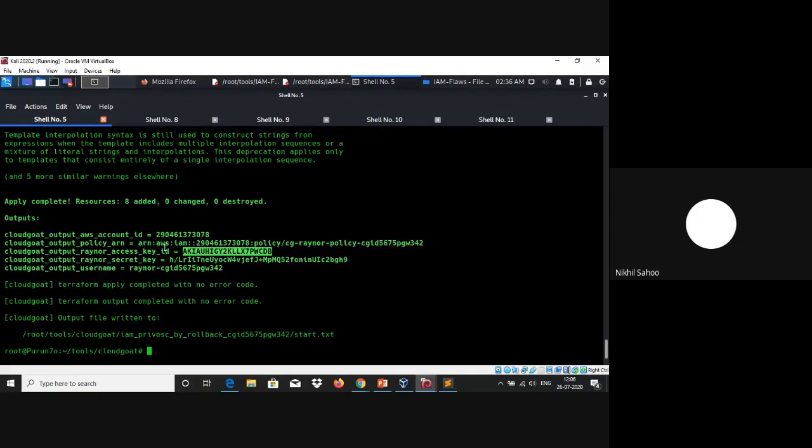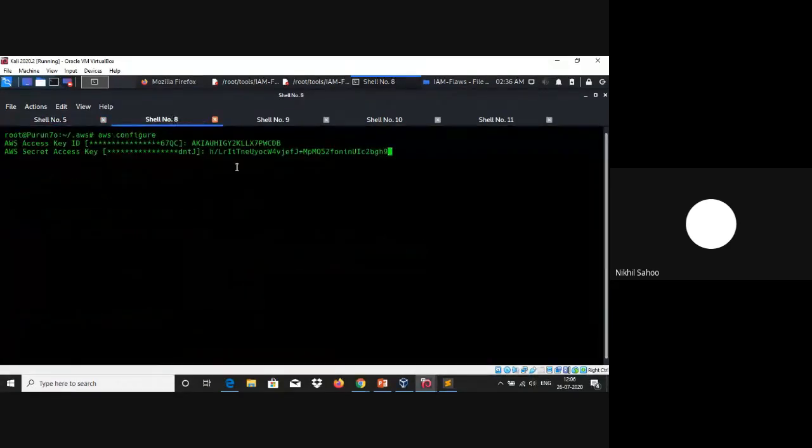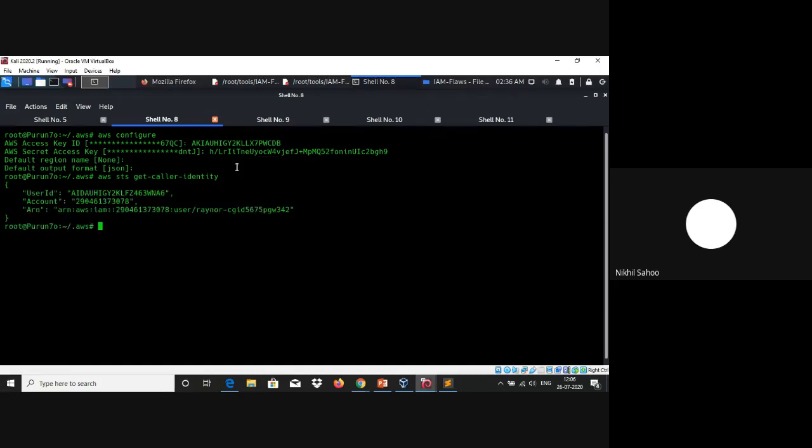And now let's paste our secret key in the configuration itself. Let's leave the default region and the default output as it is. And once we are done, we can verify our permissions or our user using the sts get-caller-identity command. So as you can see, this is our current user with which we have been associated or logged in.